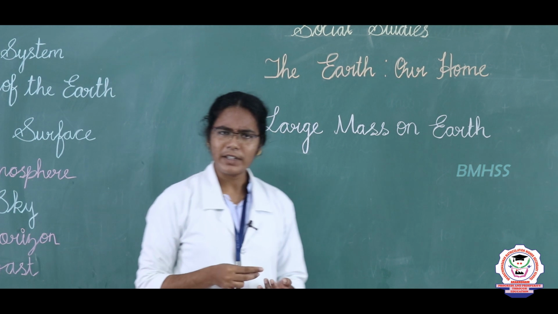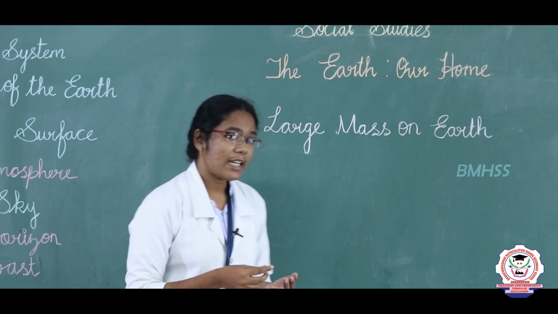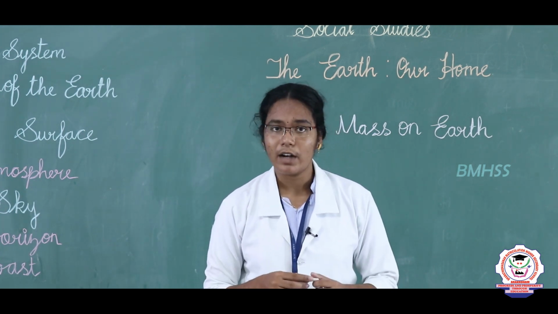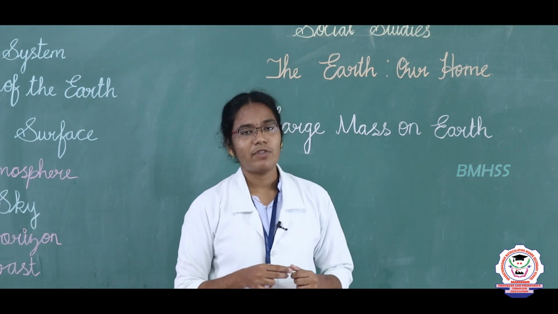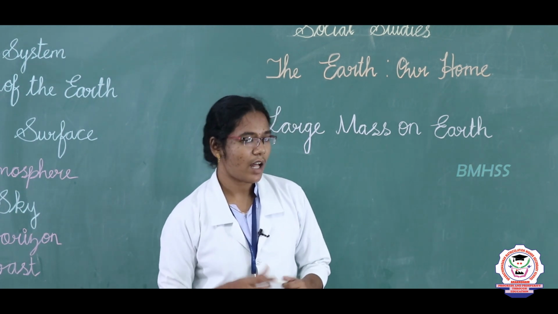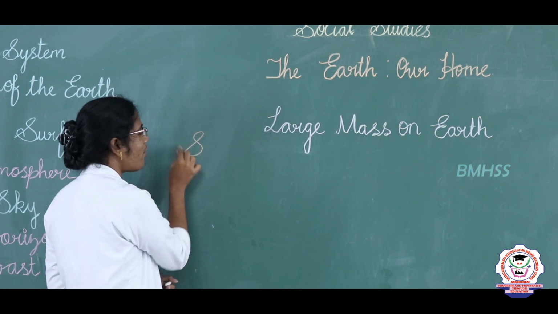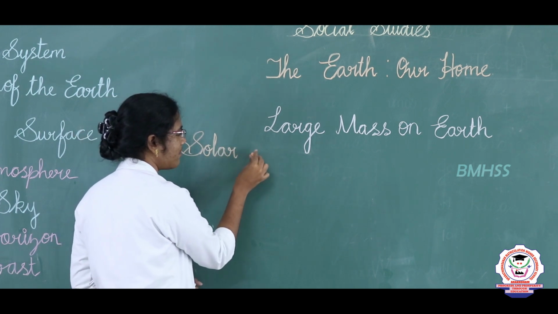We all live in the planet earth. The sun and the 8 planets which revolve around it form our solar system. The solar system consists of 8 planets.